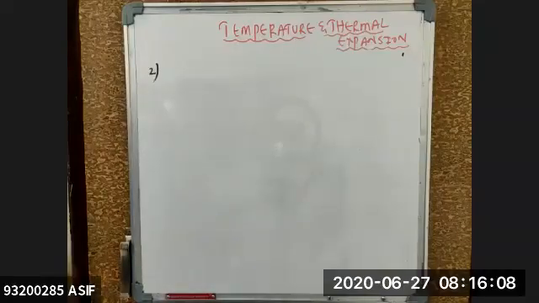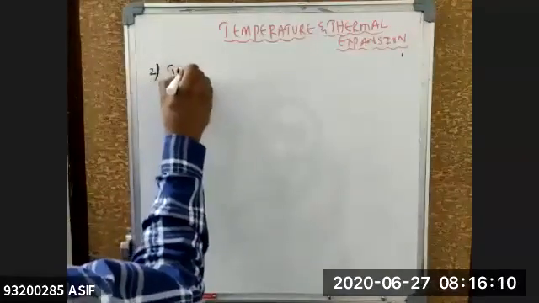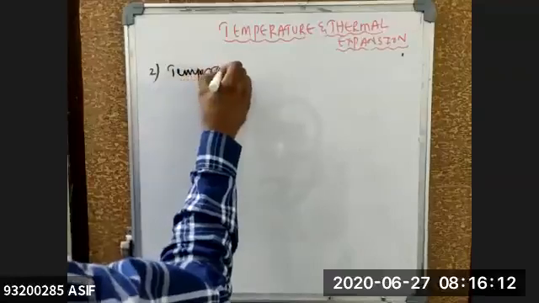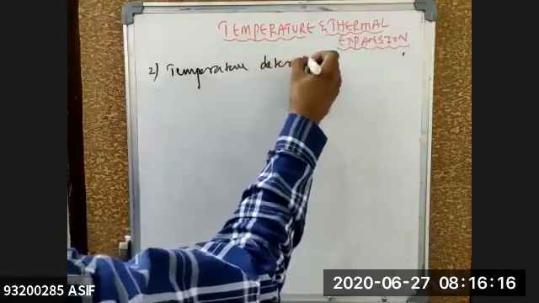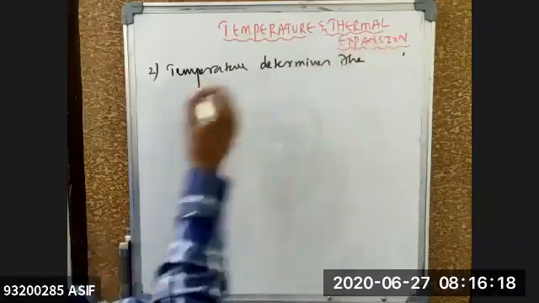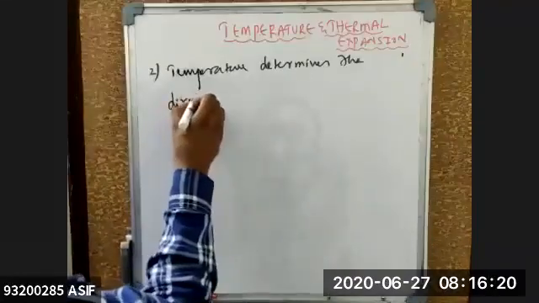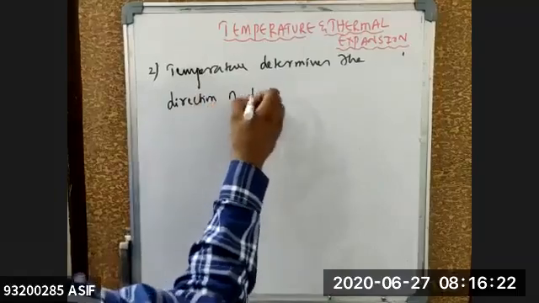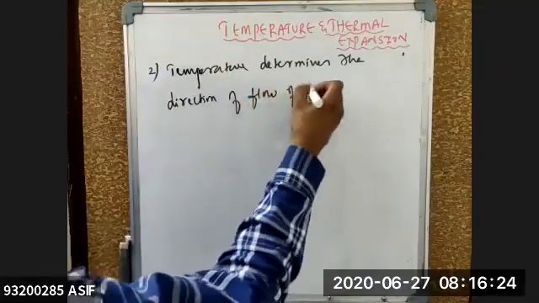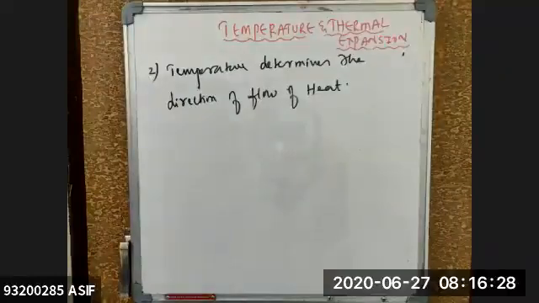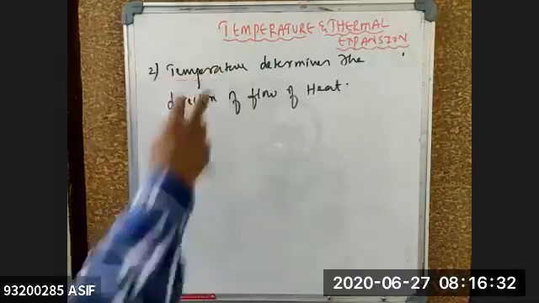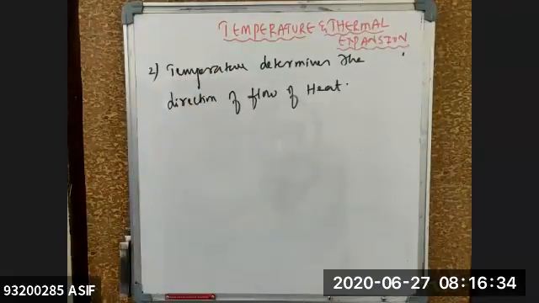So write that point right now. Temperature determines the direction of flow of heat. Direction of flow of heat. So who is determining the direction of the flow of heat, beta? Temperature, part of relation. So temperature determines the direction of flow of your heat.